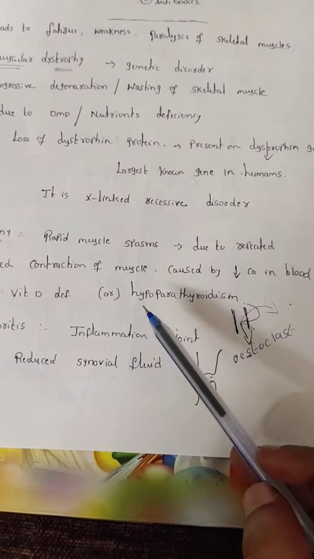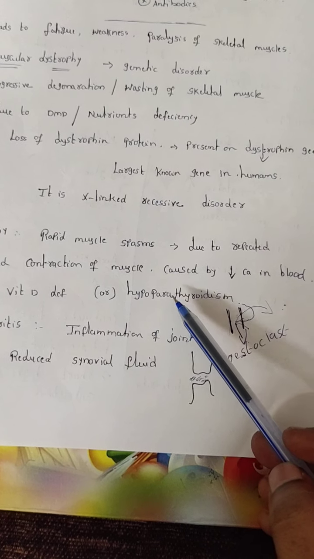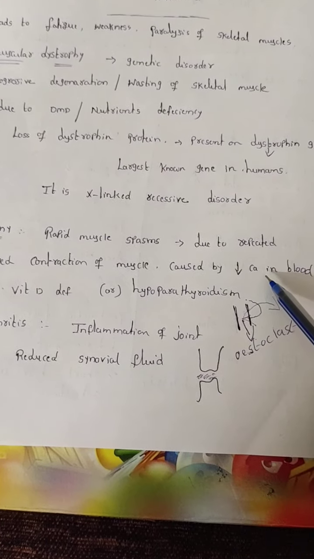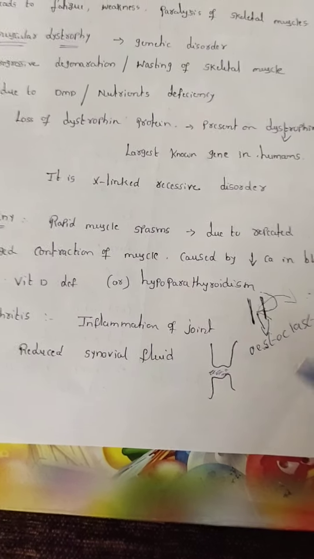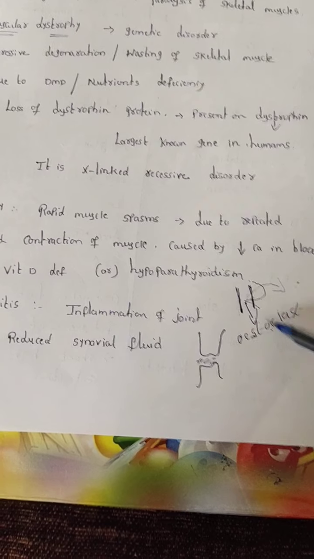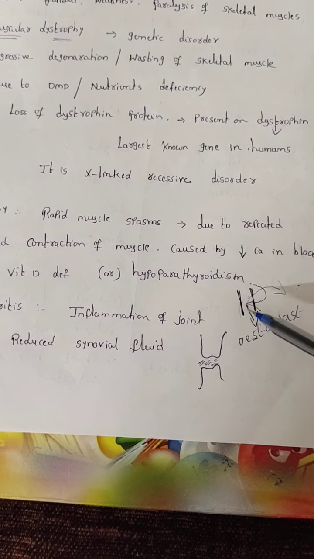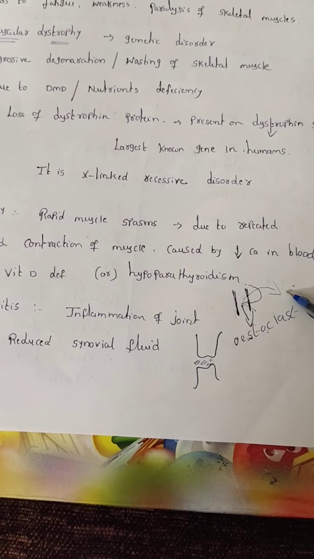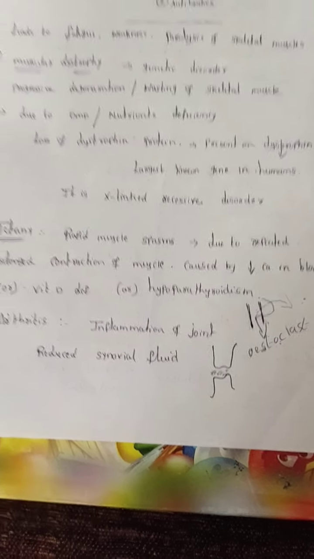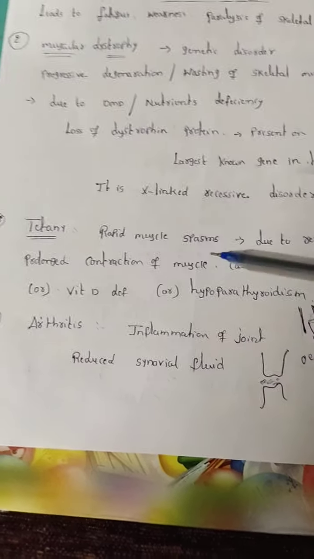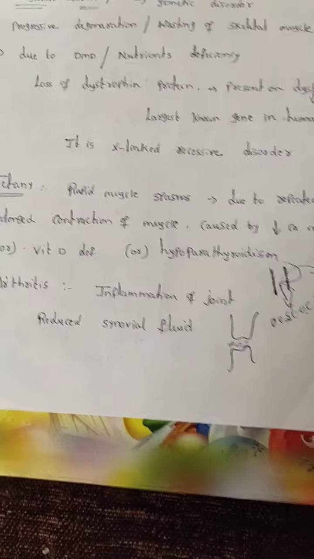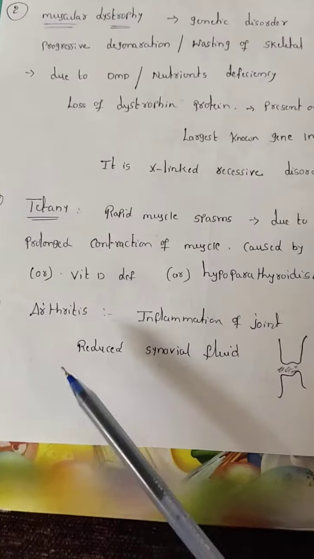What I said, hypoparathyroidism, indicates parathyroid hormone is released less. When it is released less, osteoclast cells are not stimulated. When osteoclast cells are not stimulated, calcium is not released into the blood. Now the calcium level decreases. Due to this also a temporary muscle contraction takes place, that is called tetany.